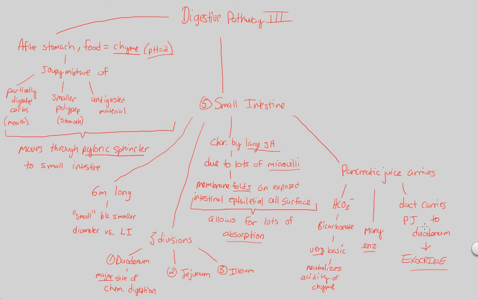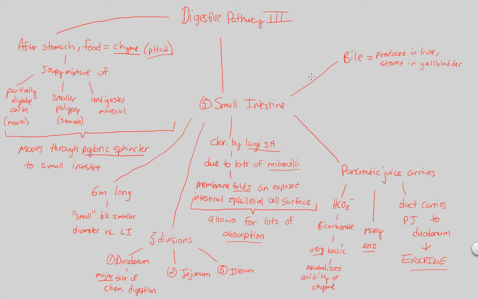So, overall, this gives us the theme that there's lots of digestion here, lots of absorption here, all at the small intestine. Final thing about the small intestine that we'll do up here is the fact that it also involves itself in this structure called bile. Bile is a substance that is produced in the liver, so it's not produced in the small intestine, it's produced in the liver, and it's actually stored in the gallbladder. Okay, stored in the gallbladder. So those are both structures that are not the small intestine.